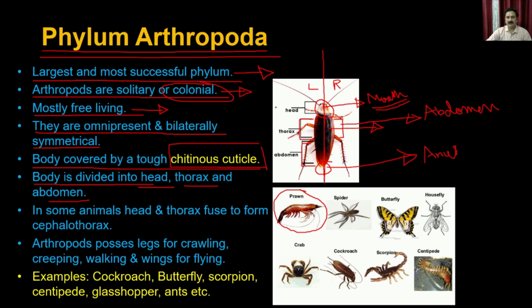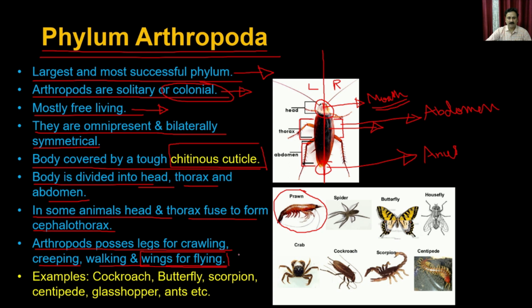In some cases, the head and thorax are fused in some of the organisms, and then it is called the cephalothorax. So in some animals, head and thorax fuse to form the cephalothorax. Arthropodas possess legs for crawling. You can see here, right? Most of these organisms contain legs, which allow them to go crawling, creeping, or walking.